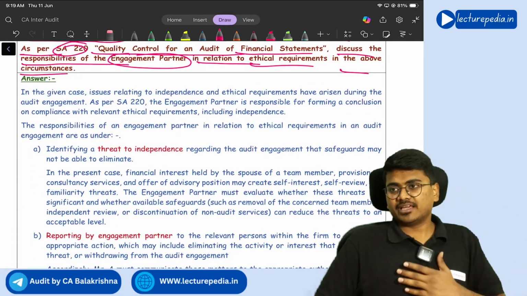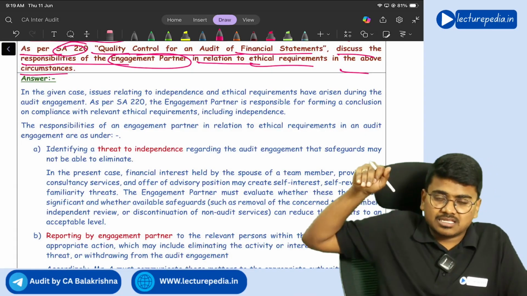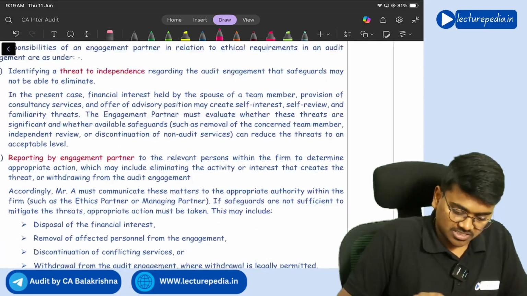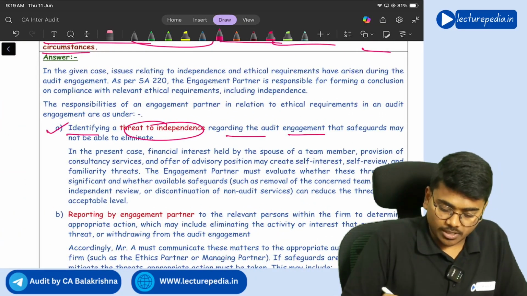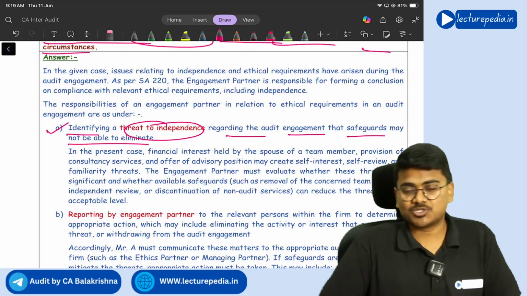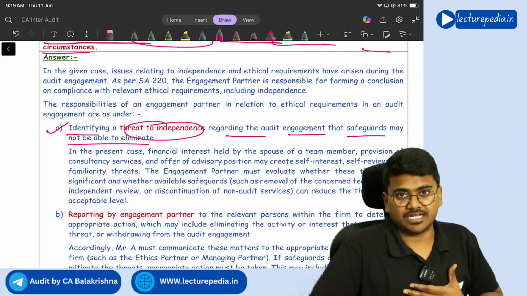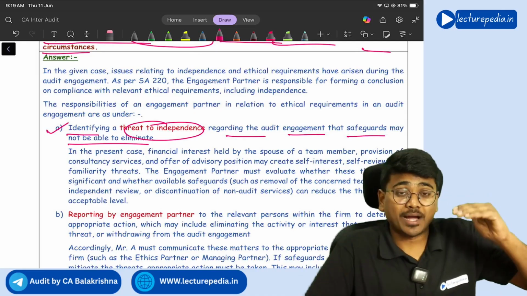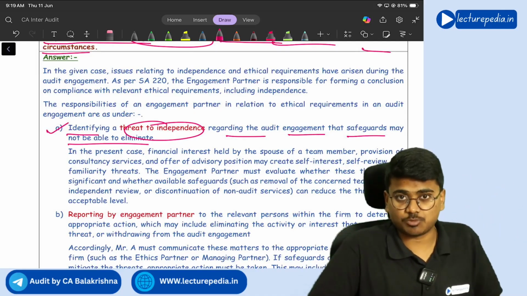First of all, the engagement partner needs to identify in this audit whether there are any threats to independence. So the first responsibility is to identify threats to independence regarding the audit engagement that safeguards may not be able to eliminate. So you have to identify any threats in the audit engagement because of which you might not be able to act independently. That is one of your responsibilities.